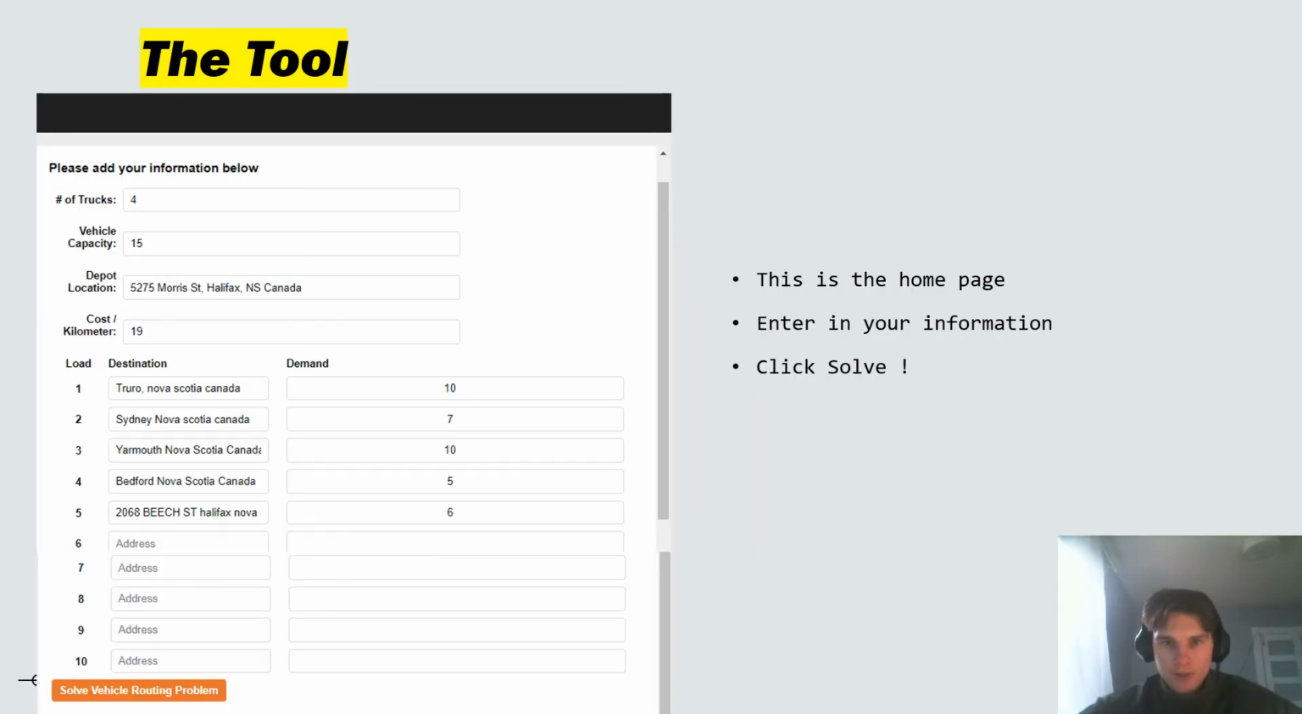Okay, now for the fun stuff. This is the home page. This is where you enter in your information and click solve. The information that was put in here is the same as in my report. The number of trucks being 4, the vehicle capacity being 15, the depot location being the industrial engineering building put here. You can put in any values you want here.